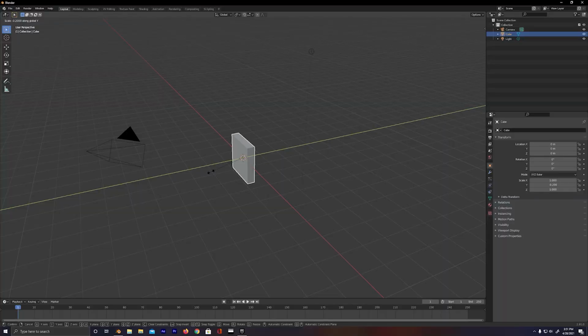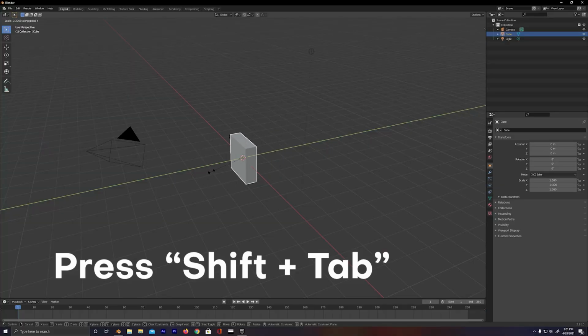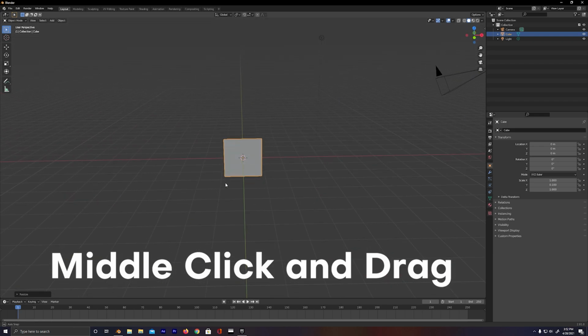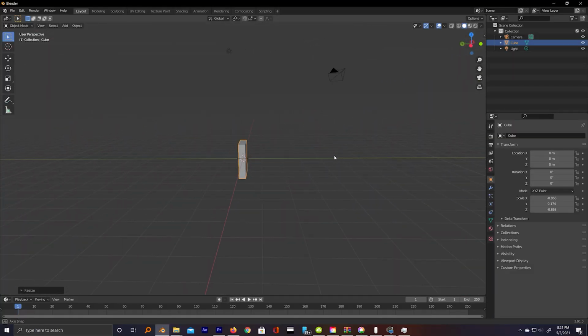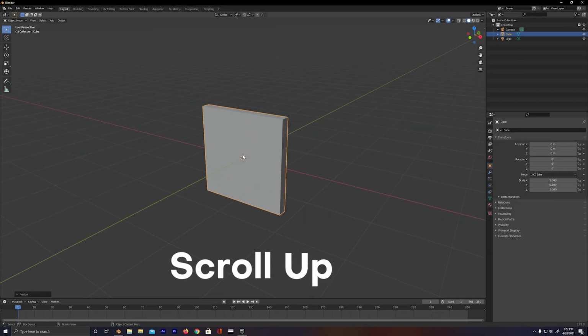So let's go ahead and get this nice and looking like a wall here. Since I'm noticing that it's just scaling all over the place, you can press Shift Tab on your keyboard and that's gonna make it snap to nice whole even numbers. That's gonna come in nice and handy once we get into doing the physics of this. Okay, cool. So this is nice. This is looking more like a wall. So to look around this wall, you can middle click on your mouse and drag around and you're gonna see that the camera kind of orbits the center here. I'm a little bit too far away, so I also want to zoom in and use that same middle wheel, but by scrolling up, bam, the cube looks a lot bigger. Okay, cool. So this is looking pretty nice, but I'm noticing that this wall right here is floating a little bit.